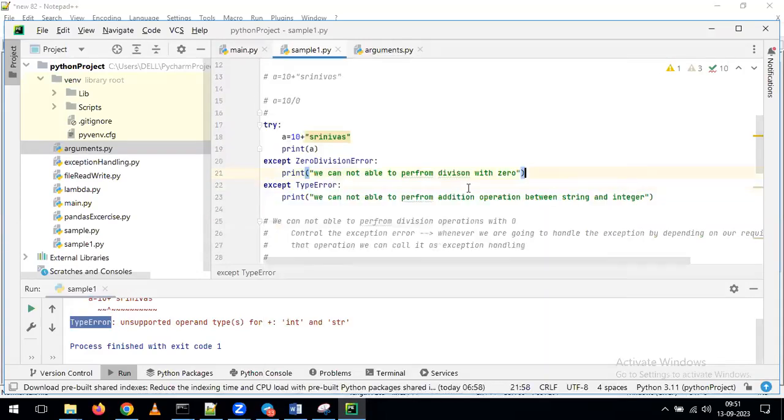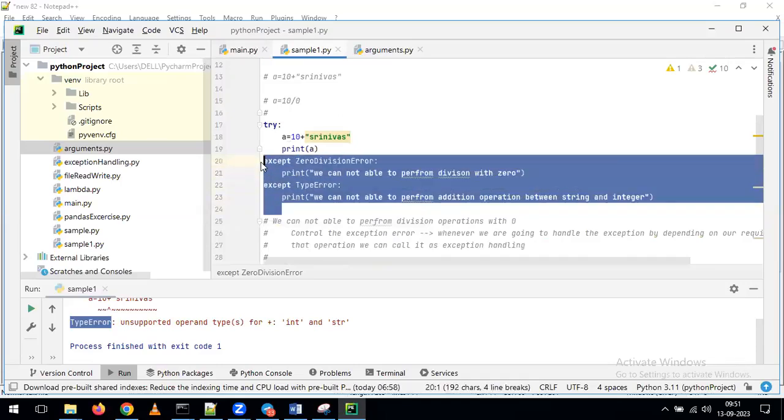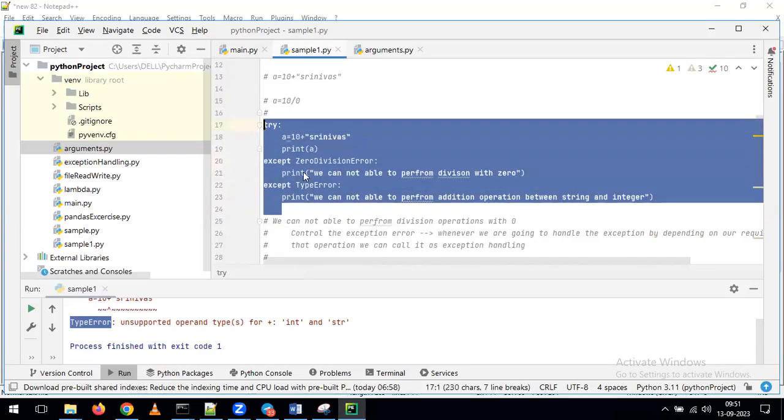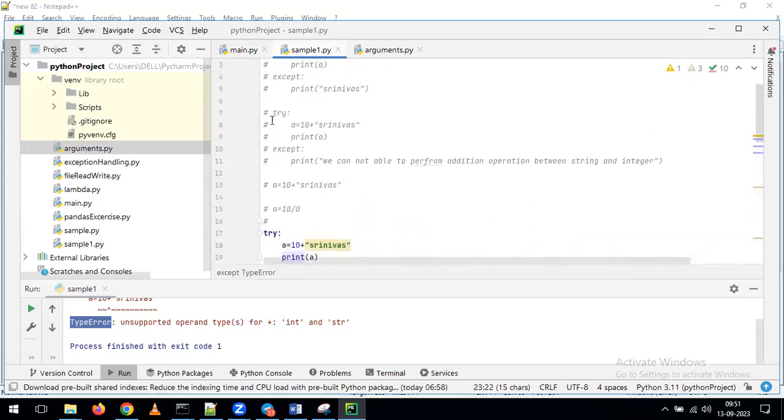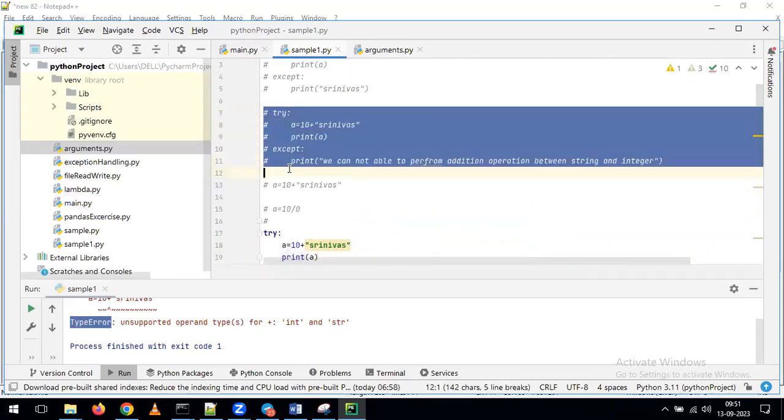Now tell me, in this example, did we give a single except or multiple excepts? We gave multiple excepts. Now tell me why we gave multiple excepts? Because if I get a zero division error, populate this output. If I get a type error, then populate this output. Now you tell me, what is the difference between the previous example and this example?